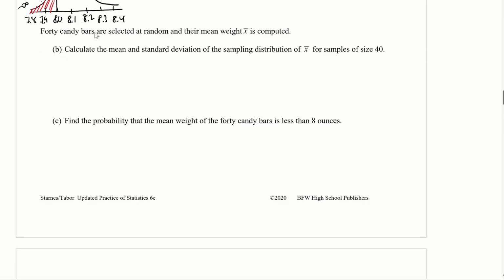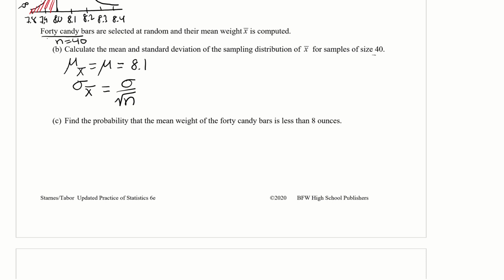All right, so 40 candy bars are selected at random and their mean weight X bar is computed. So now we have n equals 40. Calculate the mean and standard deviation of the sampling distribution of X bar for samples of size 40. All right, so this is just the formula. So mu X bar is just equal to mu. That's from the formula sheet. And the mu is just 8.1, so we already know what that is. Done. And then the standard deviation, sigma X bar, is equal to sigma over square root of n.